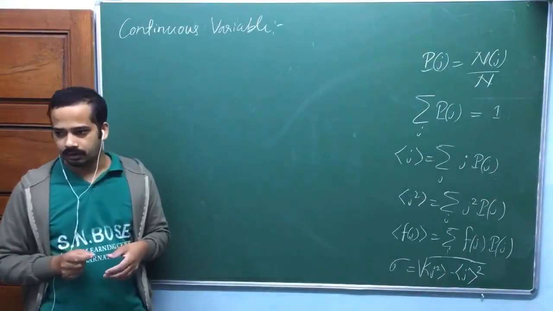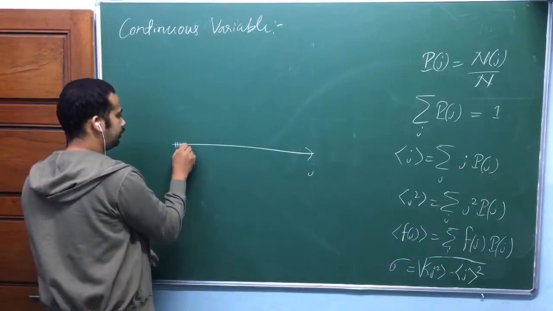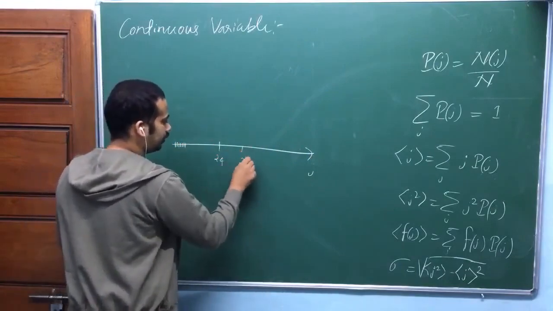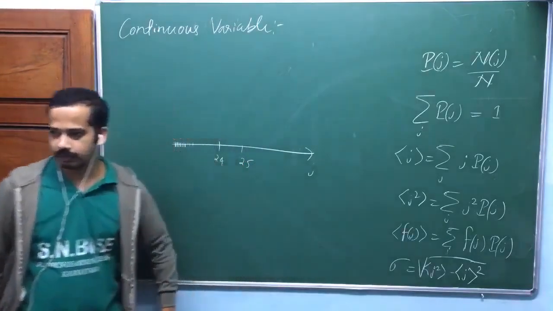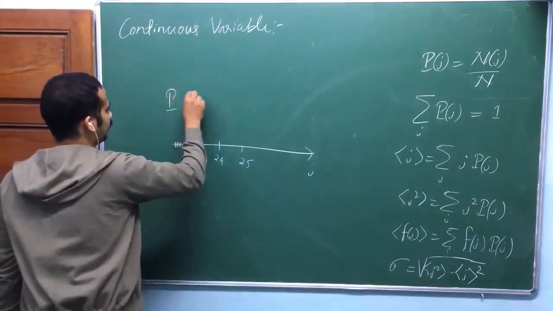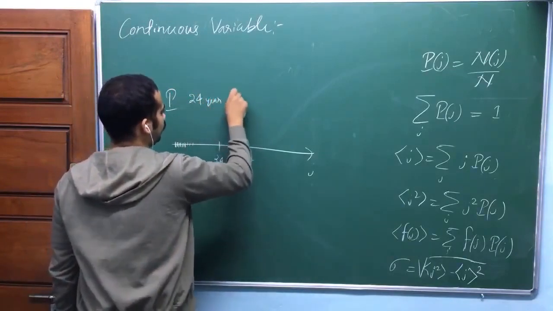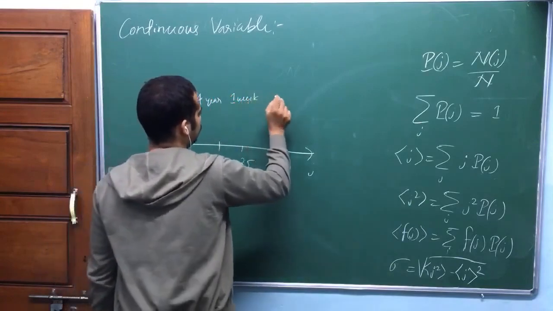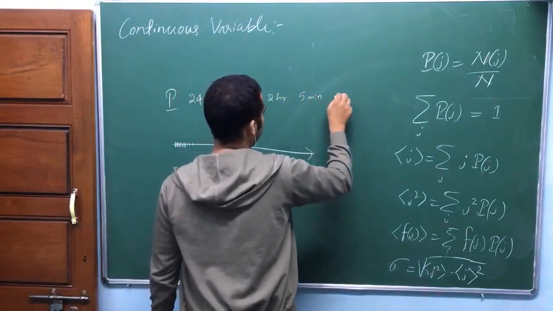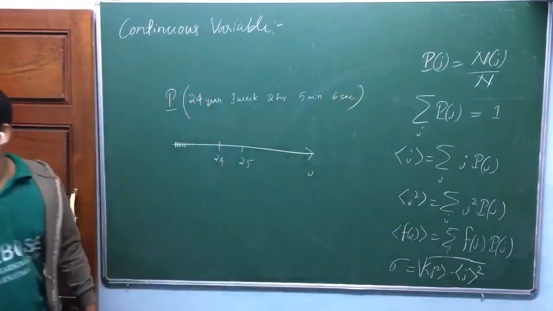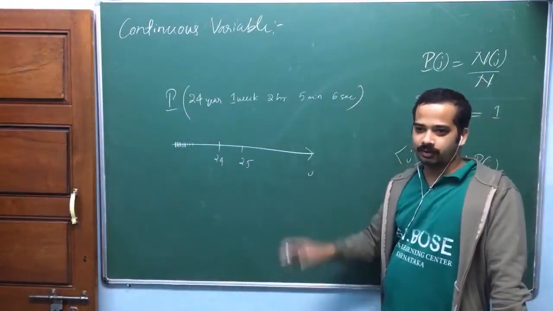In your distribution, earlier I have divided 24 to 25 like this, but now I'm going to divide it into small parts. Even if you divide into small parts, if you take the probability of getting age 24 year, 1 week, 2 hour, 5 minute, 6 second, if you say like this, then there may not be any people with this age, isn't it?